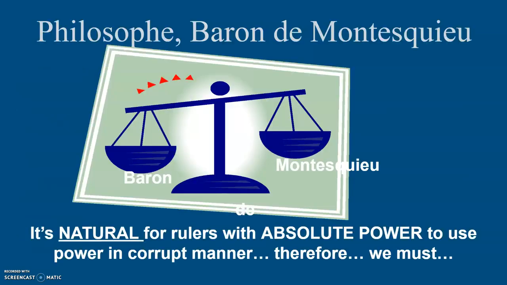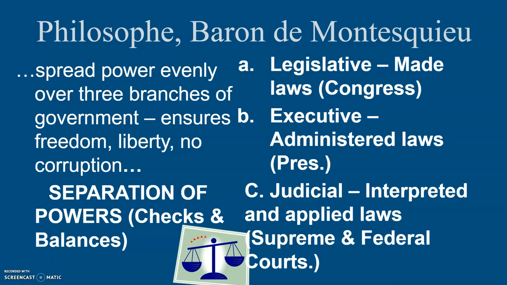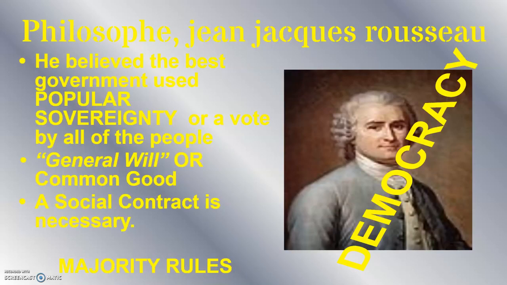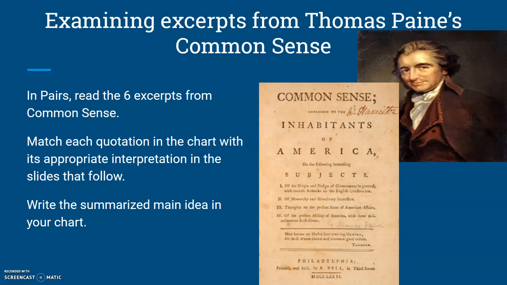Okay. Montesquieu believed that it's natural for rulers with absolute power to use the power in a corrupt manner. So there's where you see we need to spread out the power over 3 branches of government, the idea of separation of powers and checks and balances, which we'll see later on in the legislative, executive, and judicial. Rousseau believed that people are born good. They're just corrupted by bad things around them. So the best government is popular sovereignty, or a vote of all the people. This is the general will. This is also an example of the social contract, and that majority rules. Okay, we talked about Thomas Paine. Make sure you can use the information from the readings in Thomas Paine and what he said with regard to the government and why people should be free as well.